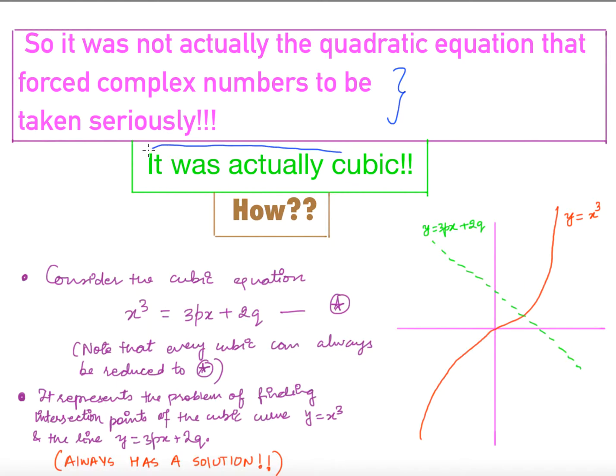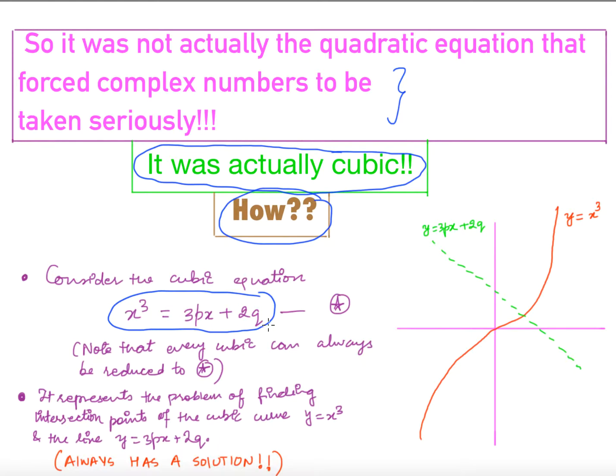It was actually the cubic equations that led to the subject of complex numbers. How? Okay, let's see. Suppose you consider this cubic equation, x cube is equal to 3px plus 2q, and you can note that any cubic equation can always be reduced to this form, right?